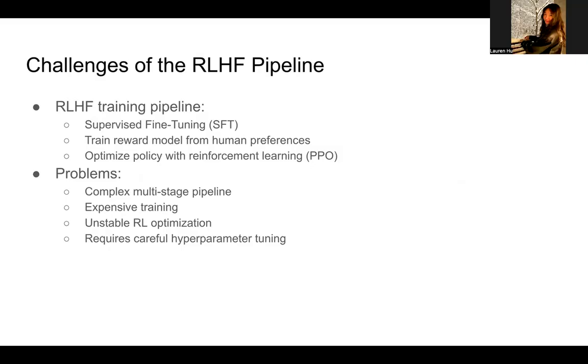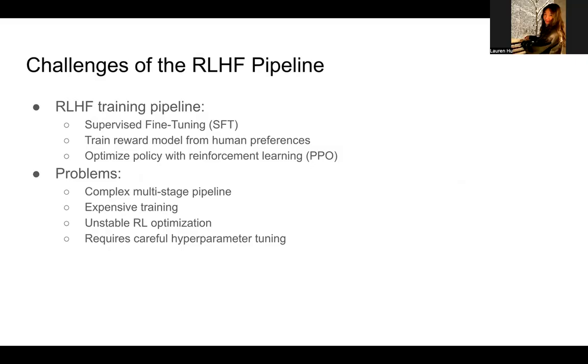So, how the reinforcement learning pipeline works is that we first fine-tune a base language model using supervised learning. What we do here is we just use human-written examples to train the language model. Then next, we will train a reward model to predict which responses humans prefer, which we then use to optimize the language model using reinforcement learning algorithms such as PPO, which is used to update a policy while preventing it from changing too much at once.